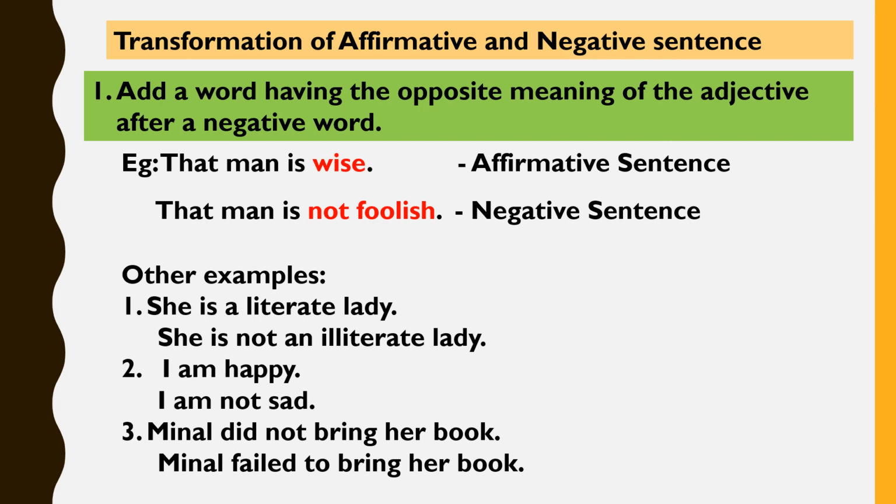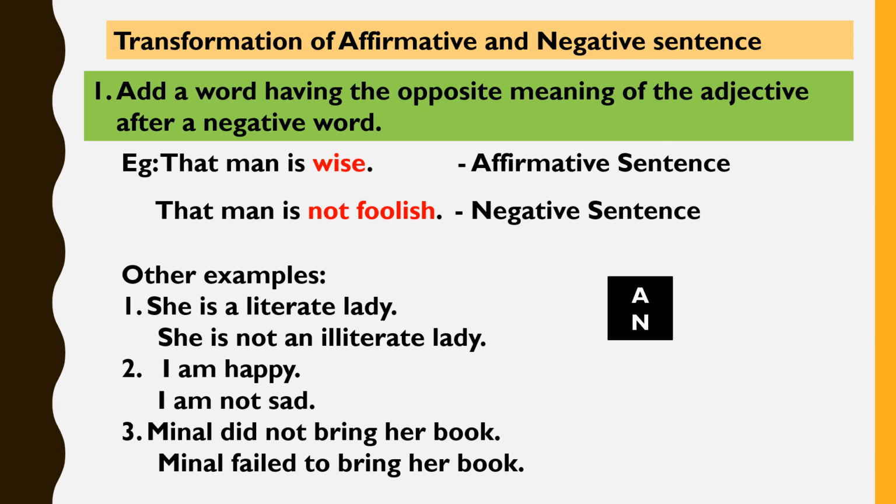The first sentence: She is a literate lady. This is an affirmative sentence, and when we transform it into a negative one, we change it as: she is not an illiterate lady. In this sentence, we have made use of the negative word not and the opposite of the adjective literate, that is illiterate.